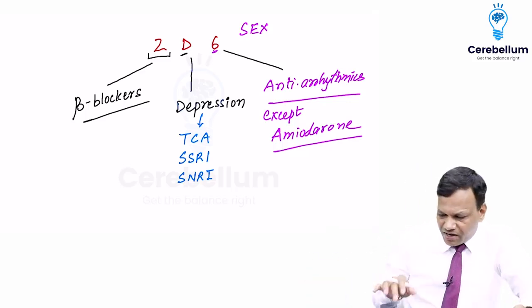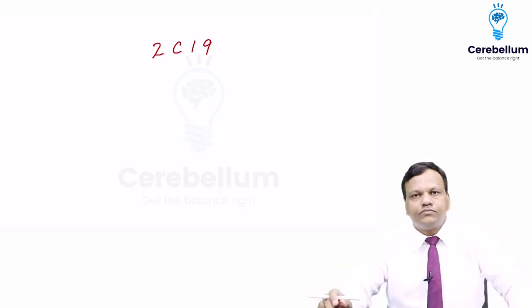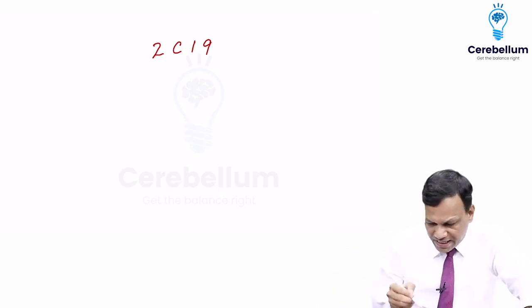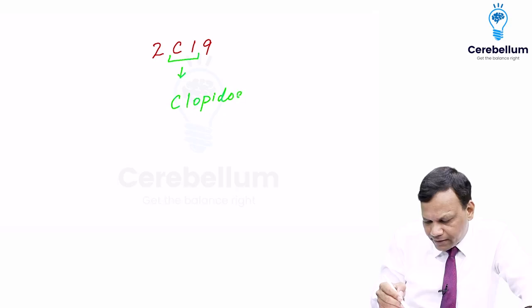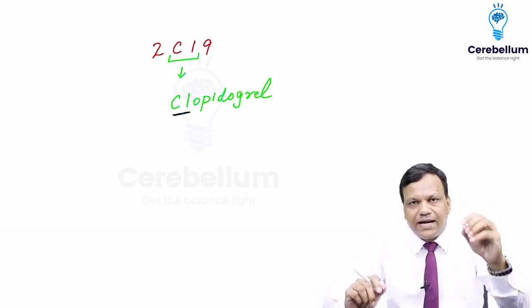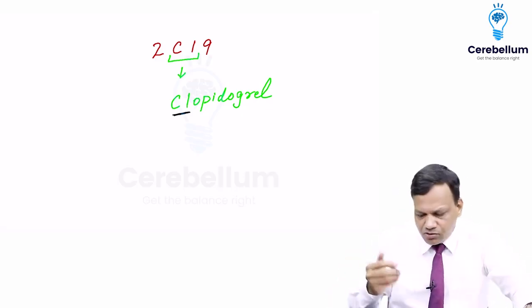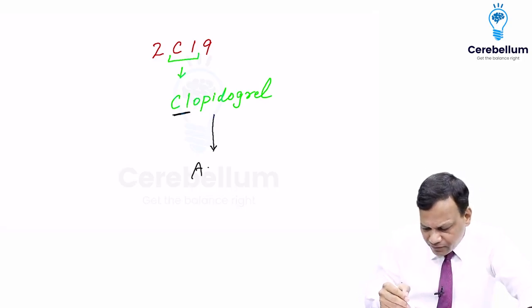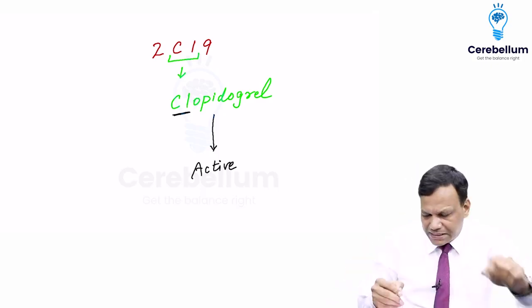Okay. Now, apart from these, we have another enzyme called 2C19. If you see 2C19, you can see C1 looks like Cl. So this is an enzyme which is involved in metabolism of clopidogrel. Cl, clopidogrel. Now, what is special to remember? Clopidogrel is an antiplatelet drug, but it is a prodrug, means it is inactive. So it needs to be metabolized to become active. So for antiplatelet action, it needs to be metabolized, and the enzyme which metabolizes it is